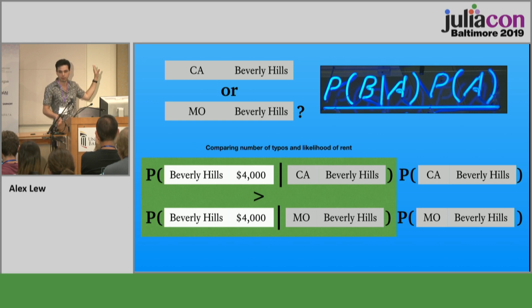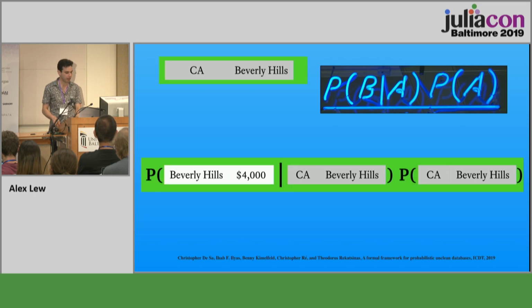Now, I know I haven't been precise about how we actually assign numbers to this, but you can sort of see how if we can be precise about how to assign numbers to this sort of weighing of the products and stuff like that, it tells us how to trade off between these different, what were before heuristics, and to do it in a principled way. So this is going to let us say that overall, California is the better hypothesis and to choose it.